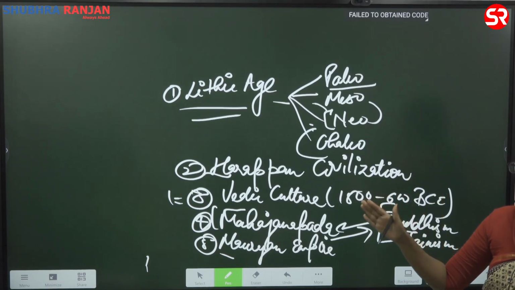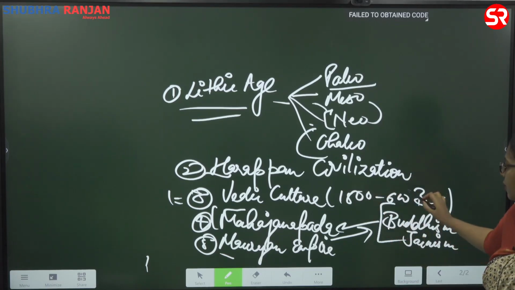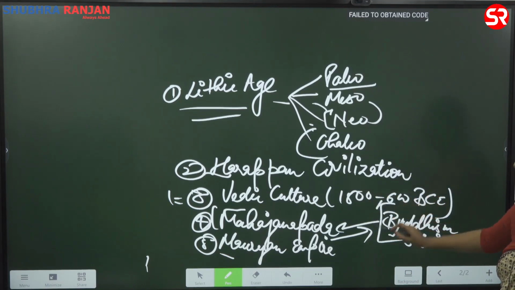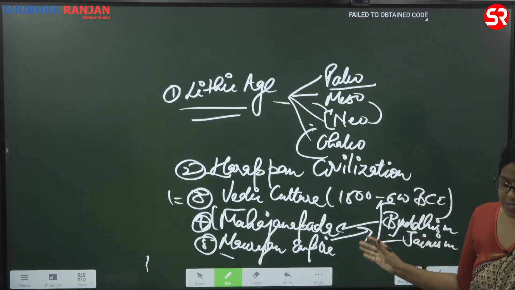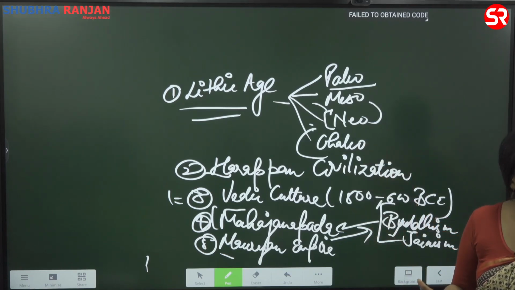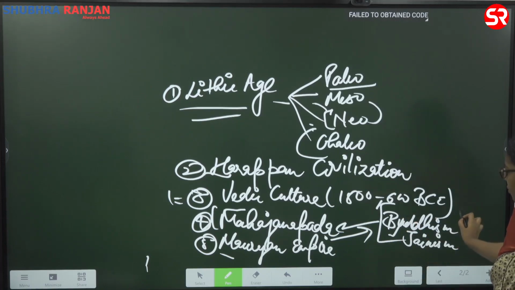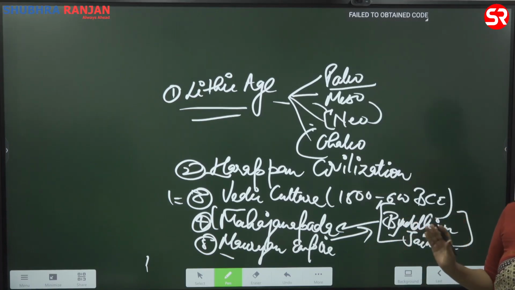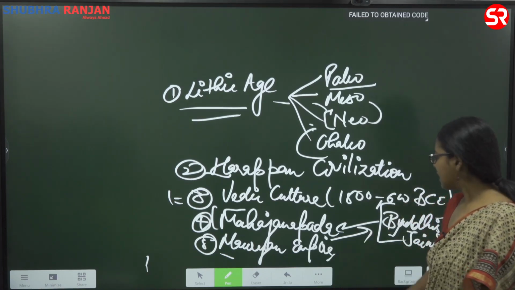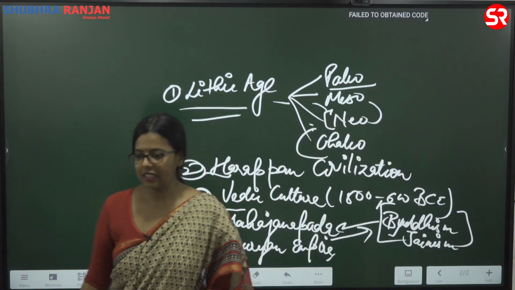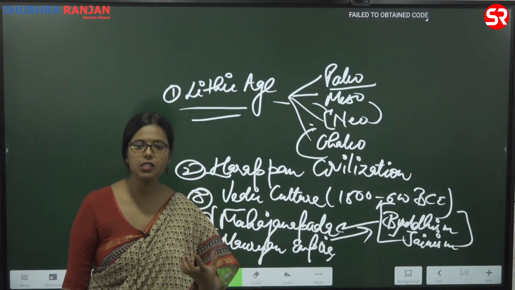See, there is a philosophical tradition that already exists before the coming of Buddhism and Jainism. It is coming in 6th century BCE. So what is their view on the existing philosophical tradition? And then we will study how both these religions influenced the lifestyle of humans. Okay, and after that we will study their gradual decline. So this is going to come under Buddhism and Jainism, and here we are going to talk roughly about 8 centuries.